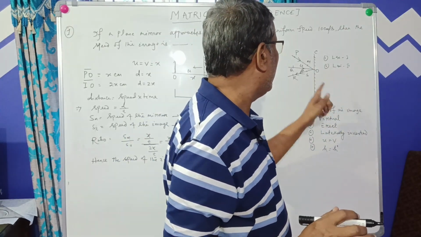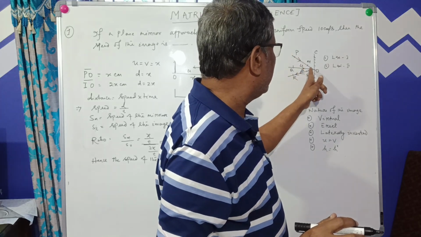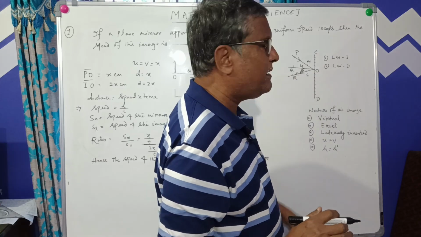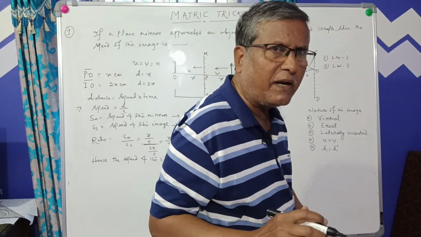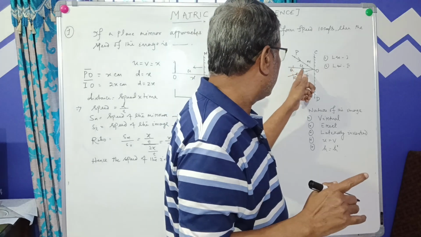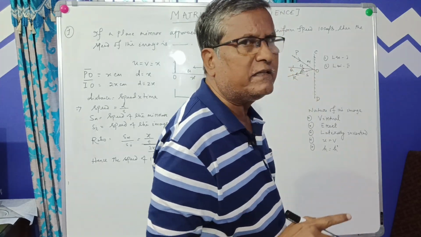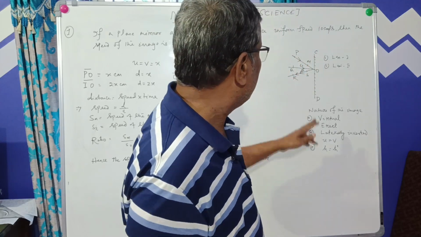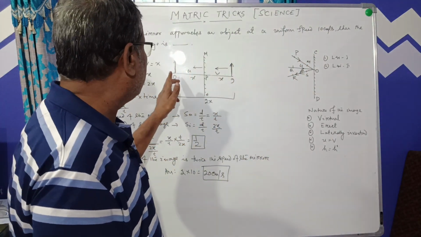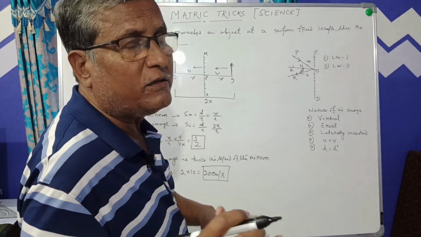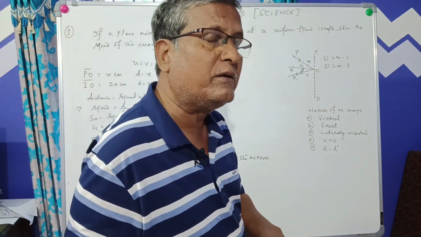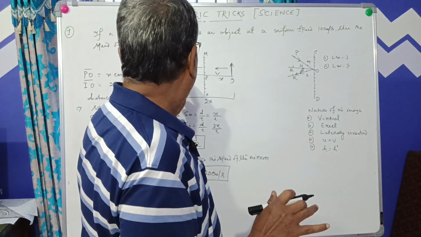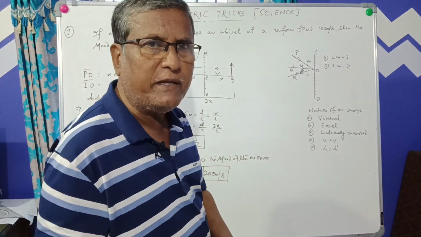Now law number 2: the incident ray, the reflected ray and the normal, that is the perpendicular drawn to the point of incidence, all three lie in the same plane. Now clear? So the image, now look, here is the object in front. The object is always placed in front of the mirror, that you know, as per the Cartesian rule, and the image is formed behind the mirror.